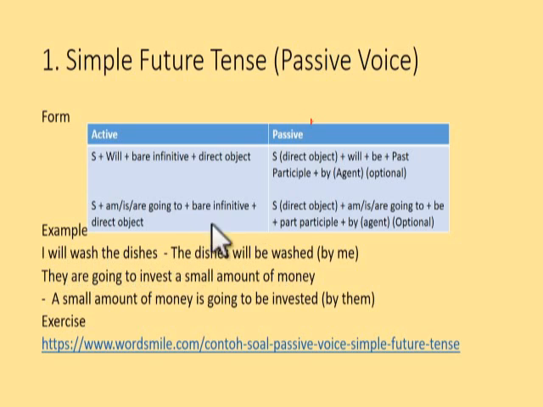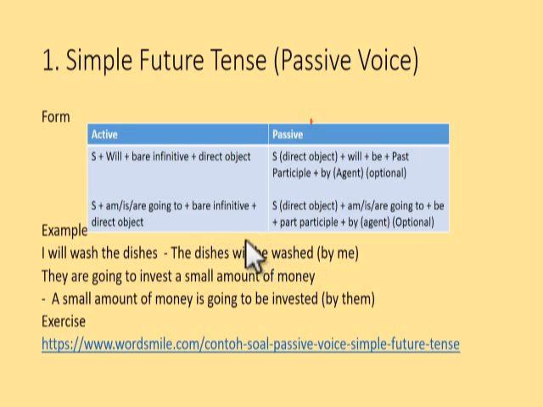Then how to change this? To change the passive voice: the dishes will not be washed. Okay, will not be washed. And then how to change that into a question? Will the dishes be washed? Will the dishes be washed?